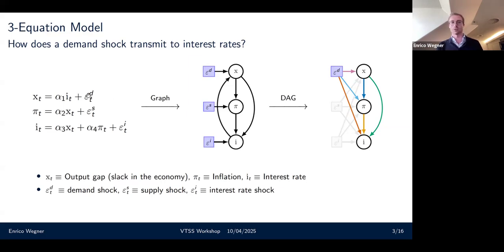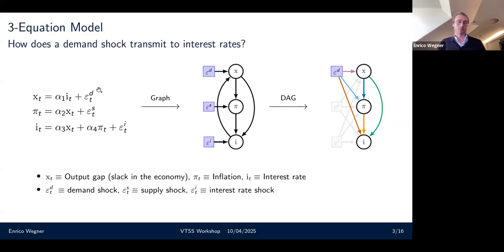I also have a demand shock, which directly affects the output gap. I have a supply shock, which directly affects inflation, and an interest rate or monetary policy shock that directly affects the interest rate. What I'm interested in here, for example, might be to trace out the effect of a demand shock. So I might identify a demand shock and can then see what happens to interest rates. But I still don't understand the mechanism. More specifically, I might be interested in how much of this effect of the demand shock on interest rates actually goes through inflation.